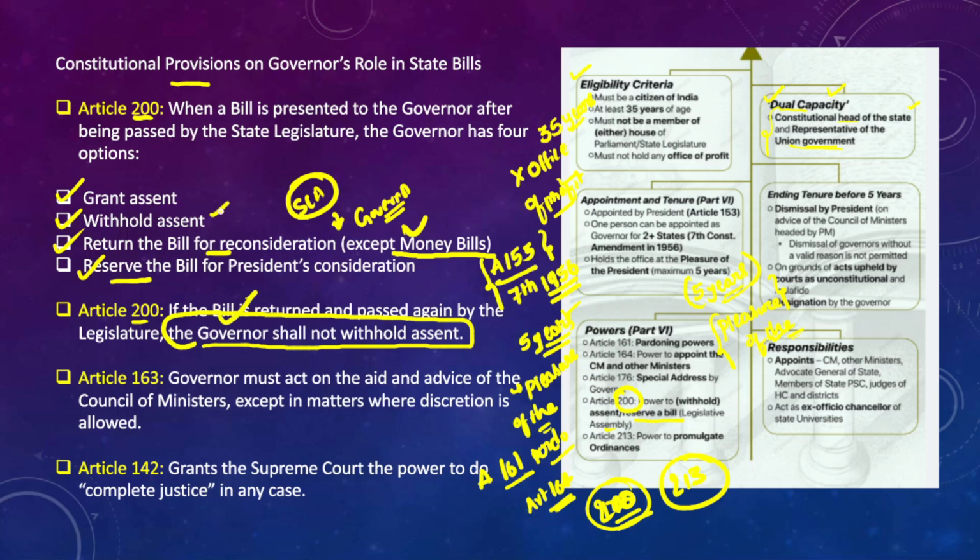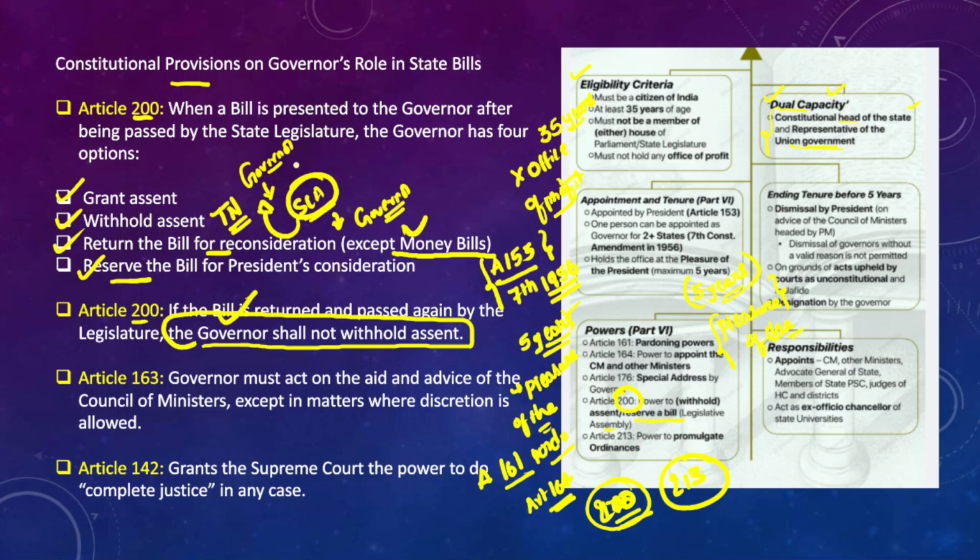But in the case of Tamil Nadu state legislative assembly, what happened was state legislative assembly passed a bill and presented this bill before the governor. However, governor sent the bill for the reconsideration of the state legislative assembly. However, state legislative assembly reconsidered the bill and again sent the bill for the assent of the governor.